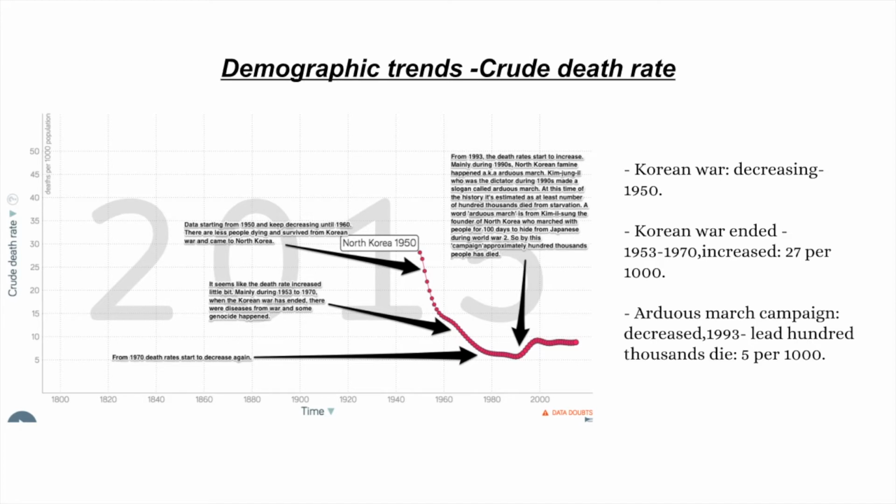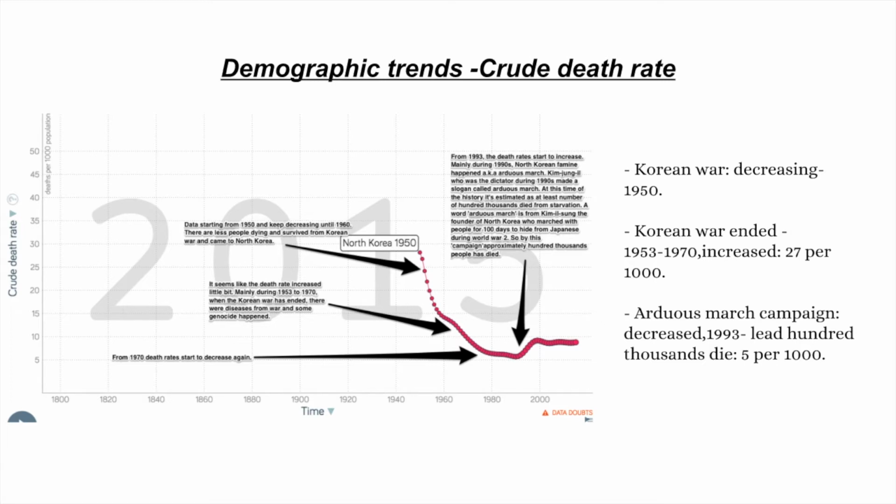This is the crude death rate trend. The death rate decreased from 1950, the year the Korean War occurred, to 1990. Because at that point North Korea was wealthier than South Korea, all survivors from the war moved to North Korea. The death rate stayed the same for about 10 years during 1980 to 1990.